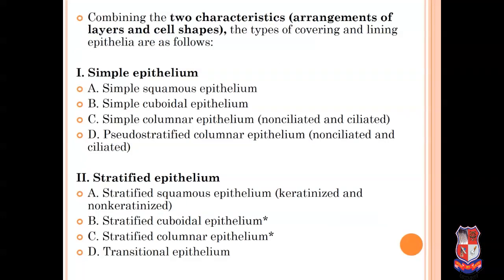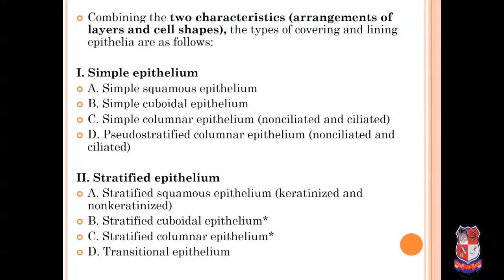Now, covering and lining epithelial tissue are classified into various types according to 2 characteristics. One is arrangement of layers and second is shape of the cell. First class, simple epithelium. Simple epithelium is further classified into four classes: simple squamous epithelium, simple cuboidal epithelium, simple columnar epithelium, non-ciliated and ciliated, and pseudostratified columnar epithelium, non-ciliated and ciliated.